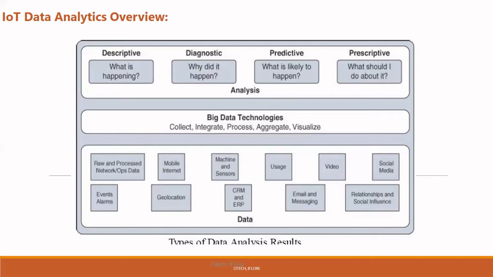We will take a small example with respect to a car or a truck. Assume I have one sensor in my truck. This sensor tells me about the oil pressure in the truck. As days go on and the oil decreases, the sensor will keep giving the data. So this is the level of oil in your truck. What is happening? This is descriptive. I still have sufficient oil to drive my truck, so I feel it is okay by seeing the data. I got some value from my sensor with respect to oil in my truck.